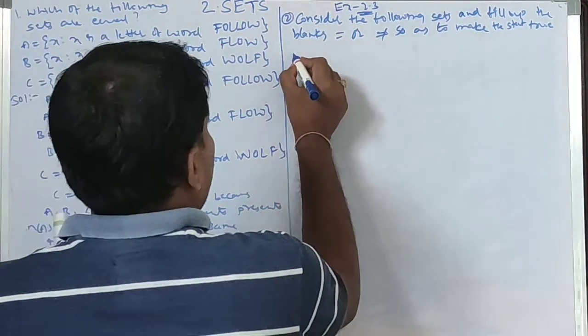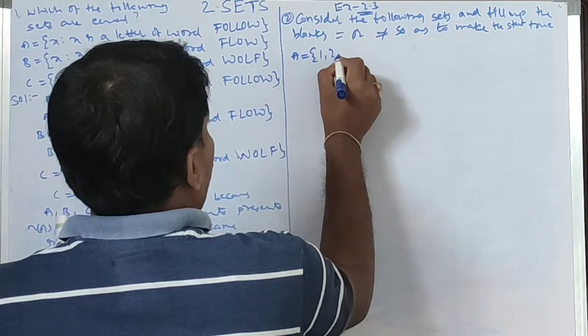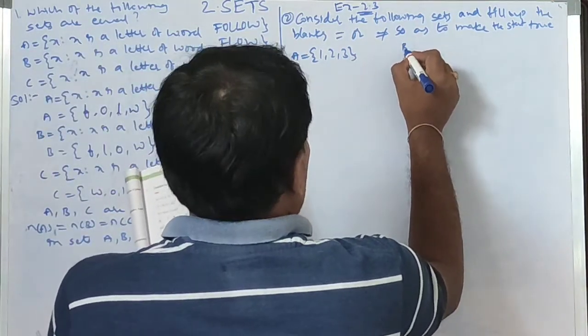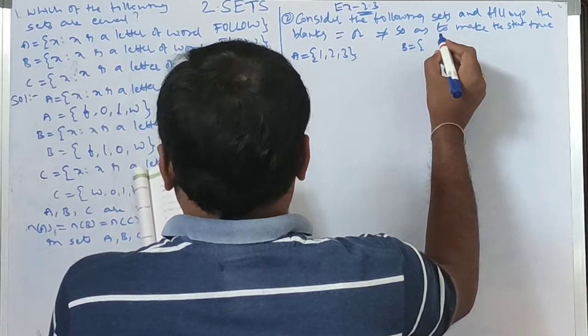A is 1, 2, 3. B is the first three natural numbers.